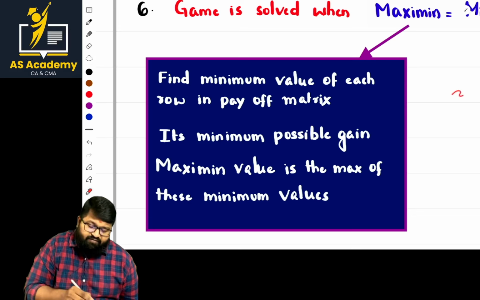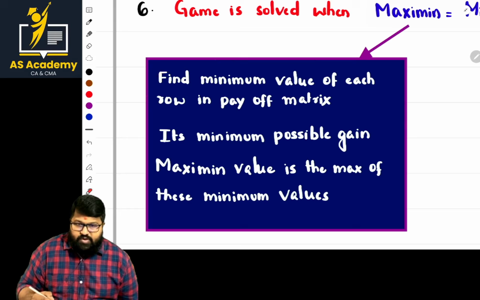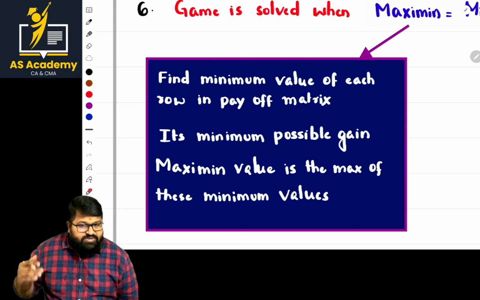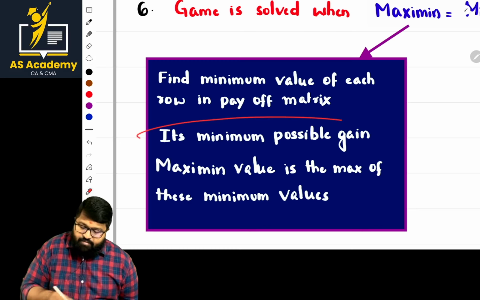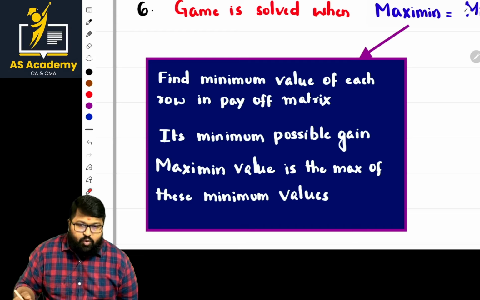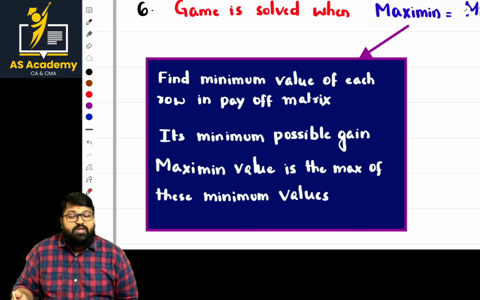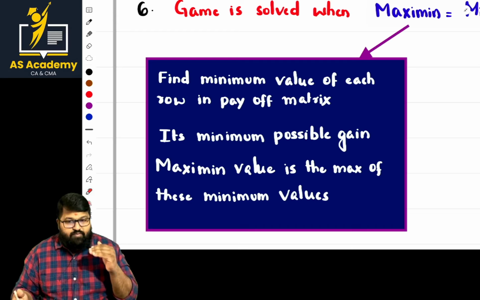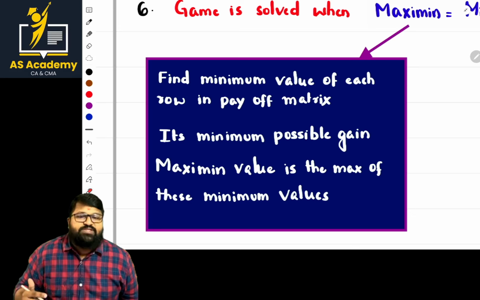First, for rows we have to find the minimum values. Of the minimum values, find the maximum value. It's the minimum possible gain. Whatever minimum values you are finding for rows, because they are with the maximizing player, that is the minimum gain. From that you identify the maximum value. This is known as what?